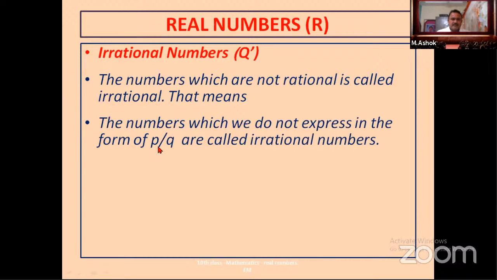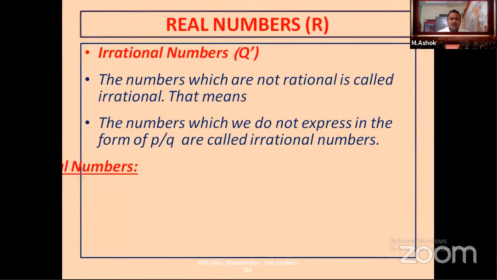We may express every rational number in the form of P by Q. These numbers which we cannot express in the form of P by Q are called irrational numbers. If we express in the form of P by Q, that is a rational number.